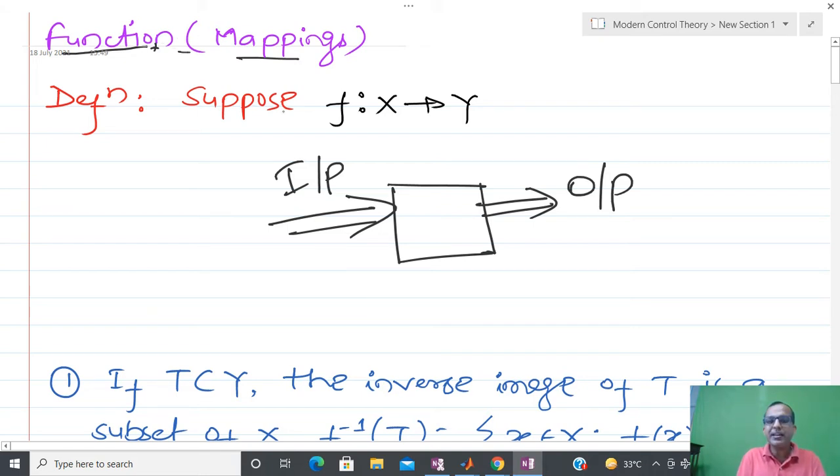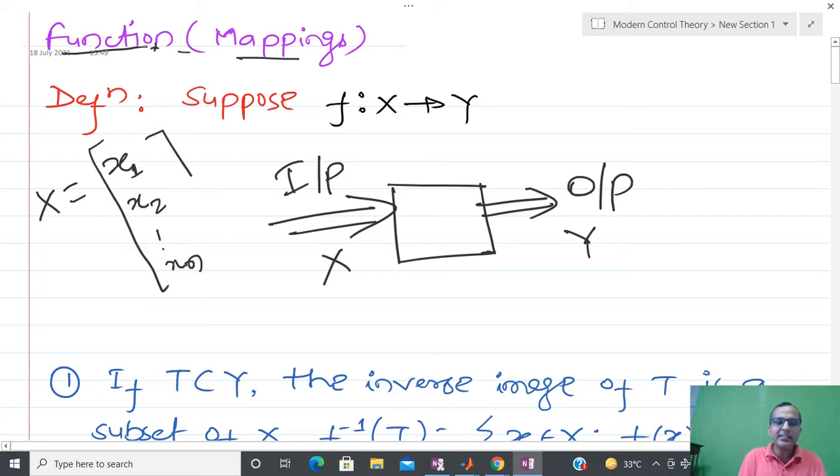Now suppose I have some function f that maps from X to Y. It means that I have some kind of system where the input is x and the output is y. Please be careful here. Suppose this input x has more than one variable, x1, x2, up to xn, then we write that x belongs to R^n, because each entry is a real number and I have n variables.